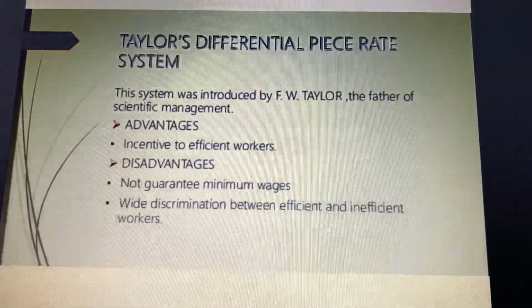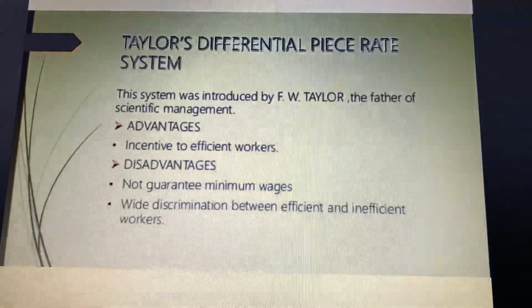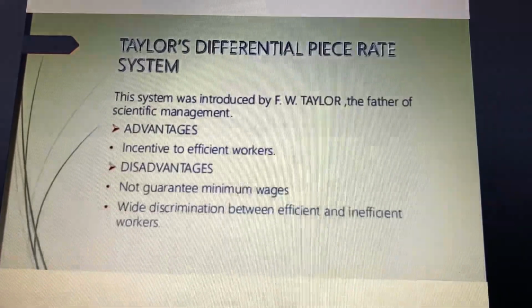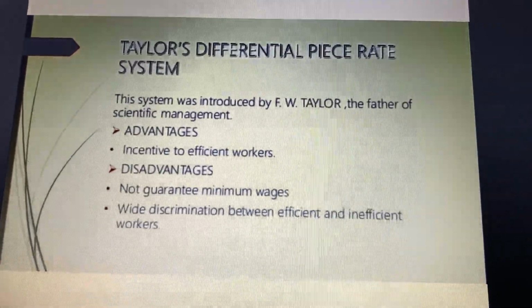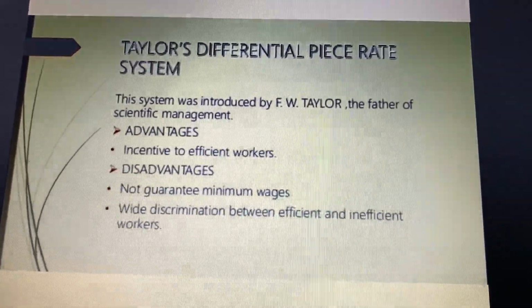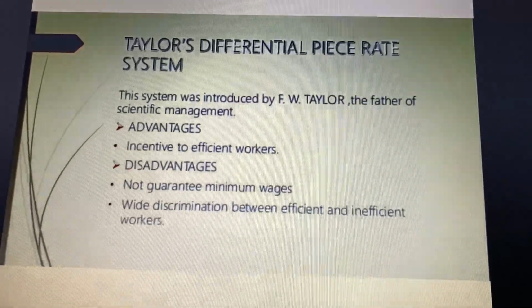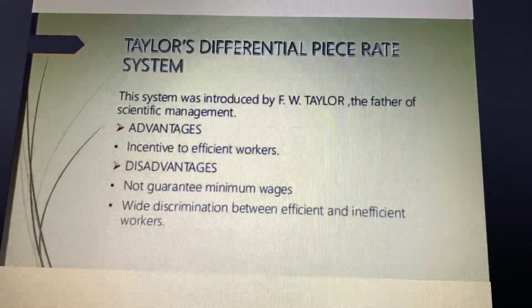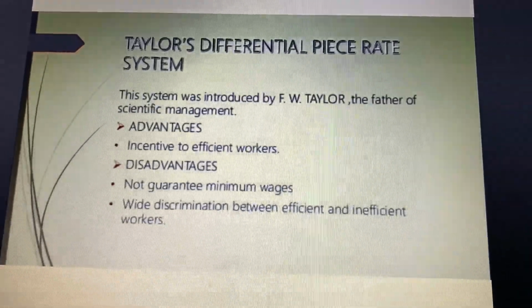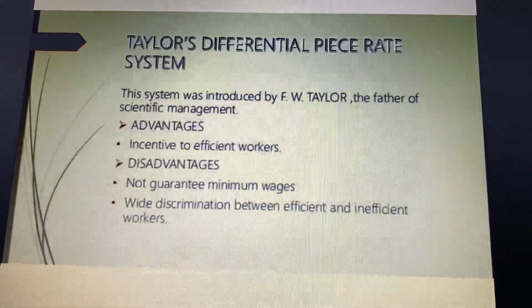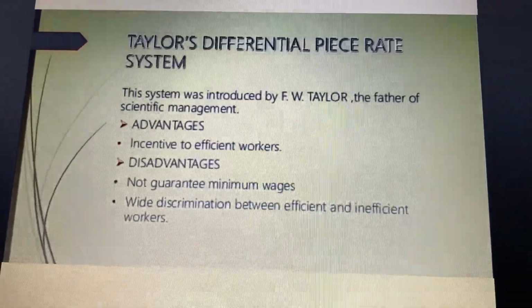Now, we move to the Taylor differential piece rate system. This system was introduced by F.W. Taylor, the father of the scientific management. The underlying principle of the system is to penalize a slow worker by paying him a low piece rate for low production and to reward an efficient worker by giving him a higher piece rate for a higher production.